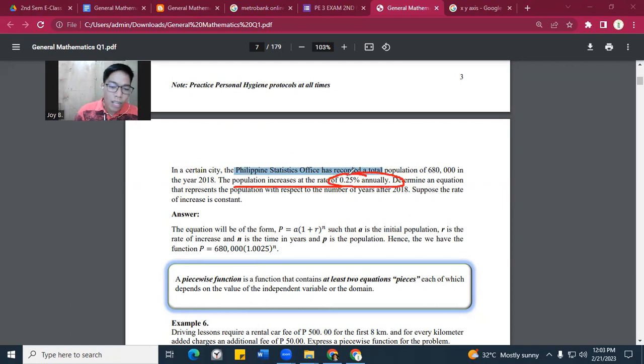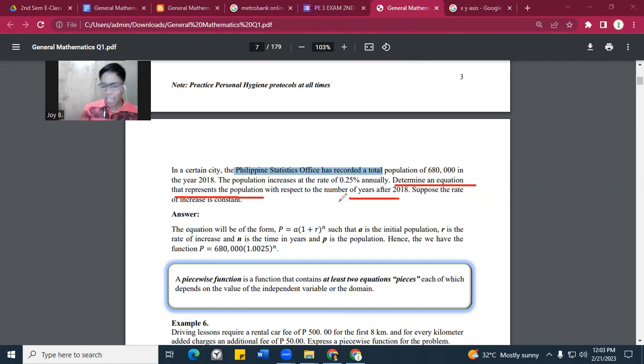Ibig sabihin daw, every taon, nag-i-increase ng 0.25%. Annually means every year. Determine an equation that represents the population with respect to the number of years after 2018. Dapat nagagawa tayo ng equation na magre-represent sa ating population with respect to the number of years after 2018.